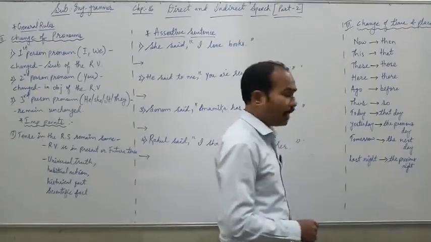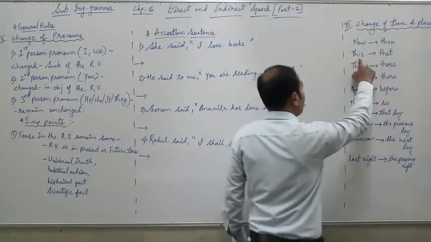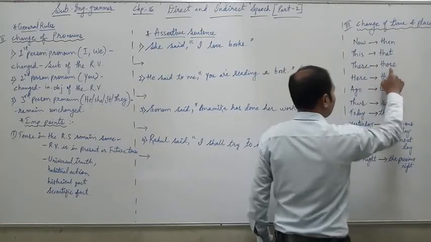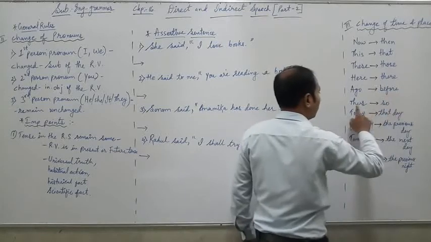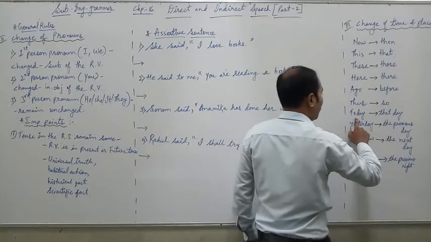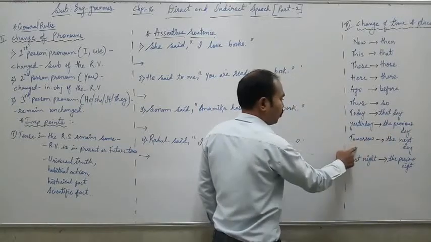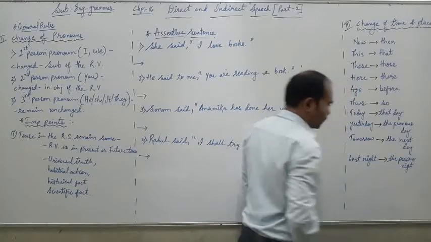Further, in general rules regarding how to change time and place: now is changed into then, this is changed into that, these into those, here into there, ago into before, thus into so, today into that day, yesterday into the previous day, tomorrow into the next day, last night into the previous night.